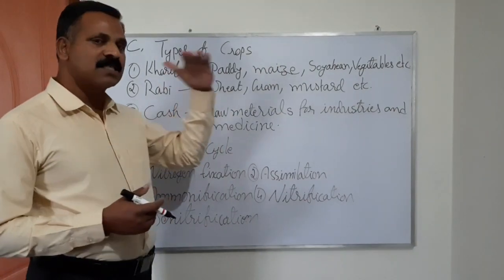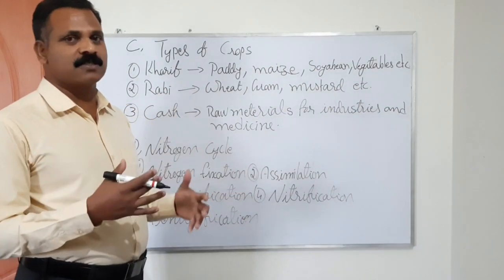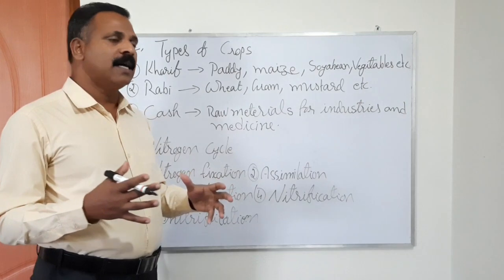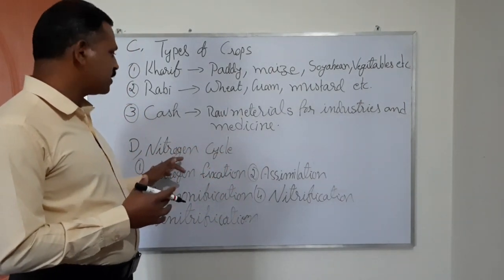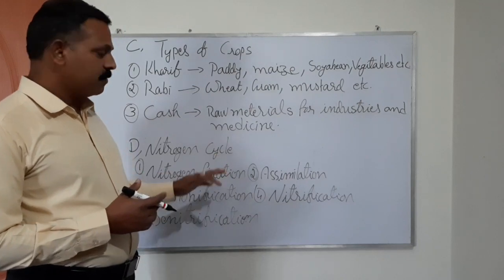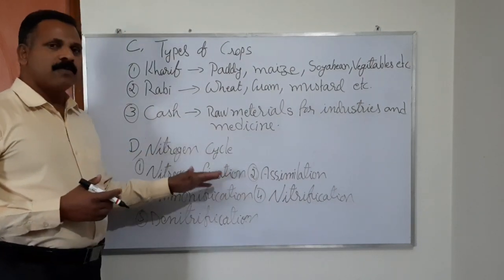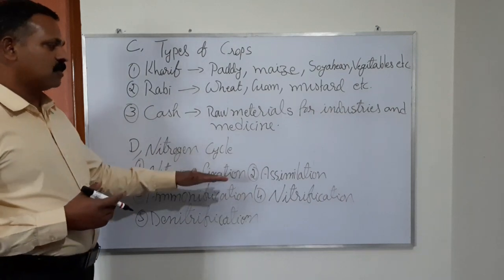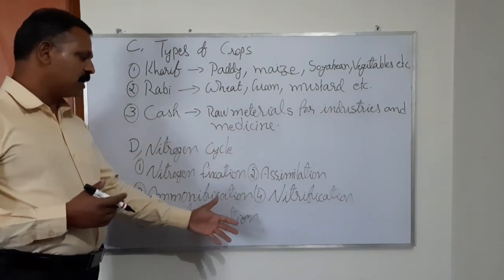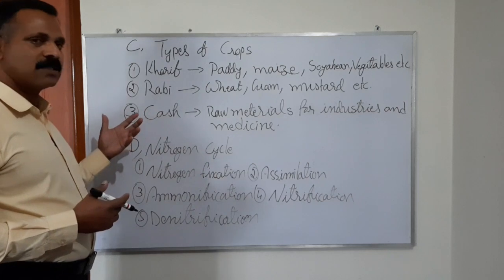This total cycle, this total procedure, is grouped into the concept called the nitrogen cycle. Here are the steps that nitrogen undergoes